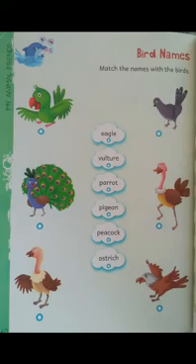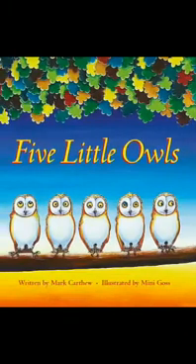Okay, let us read a rhyme. 5 little owls. 5 little owls on a branch by the shore. A squirrel scampered by, and then there were 4. 4 little owls perched high up in a tree. The wind shook one off, and then there were 3. 3 little owls with nothing fun to do.